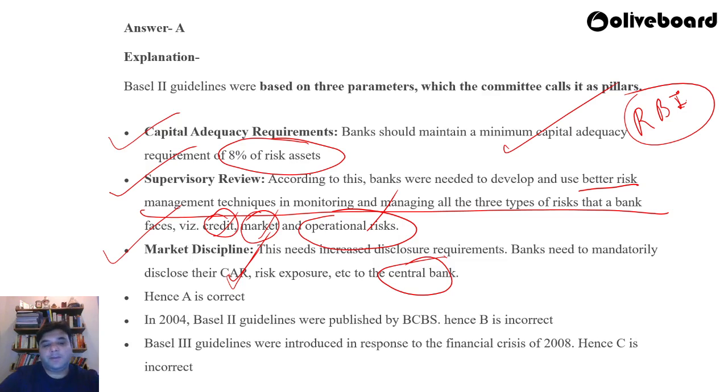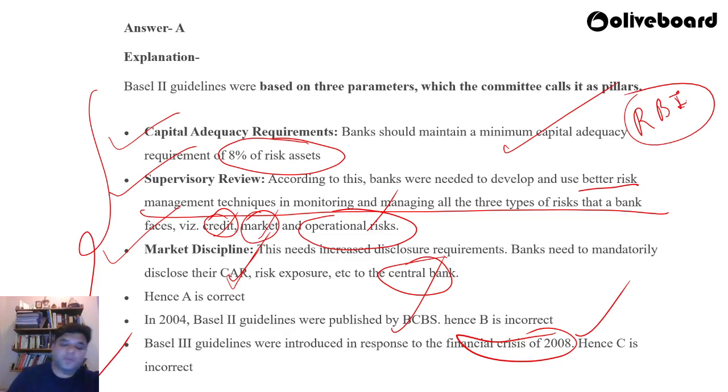Therefore A is correct. In 2004, Basel II guidelines were published by the BCBS. So not in 2010, therefore B is incorrect. And Basel III guidelines were introduced in response to the financial crisis of 2008. Right? So here you will see that even C becomes incorrect. Okay? So I hope I have given you adequate information regarding Basel 1, 2 and 3.